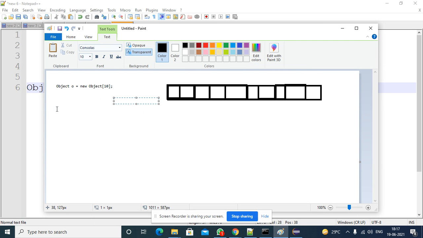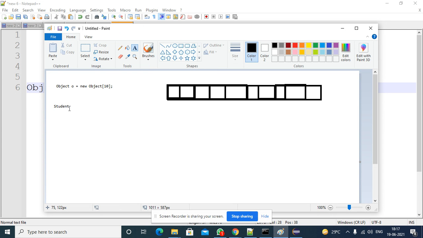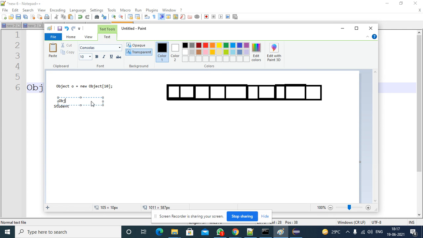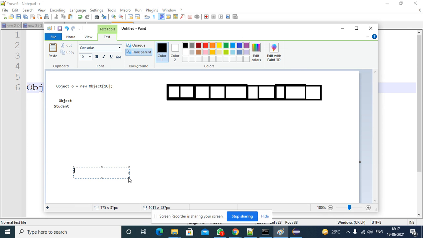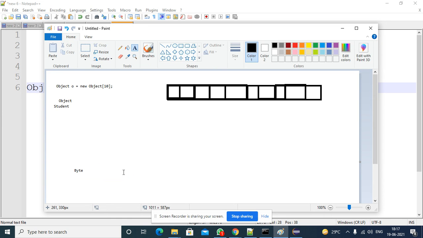If you write a Student class, who is the parent for Student class? Object class is the parent for Student class. Suppose you write an Integer class or Byte class, who is the superclass?